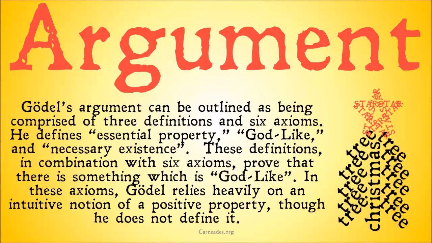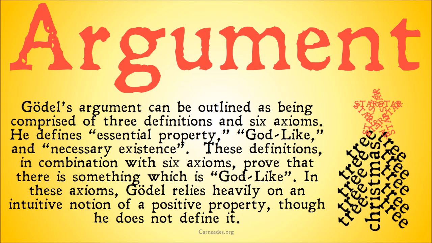definitions. So, Gödel's argument can be outlined as being comprised of 3 definitions and 6 axioms, which are used to prove theorems and eventually a proof that God exists, or that the property of being godlike is exemplified. His definitions are of essential property, godlike, and necessary existence.